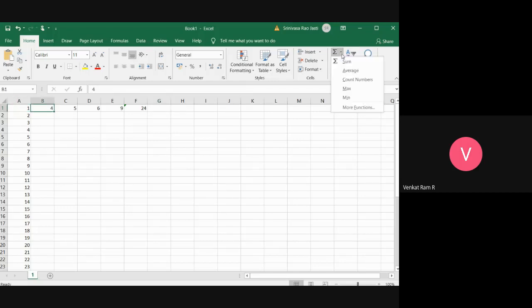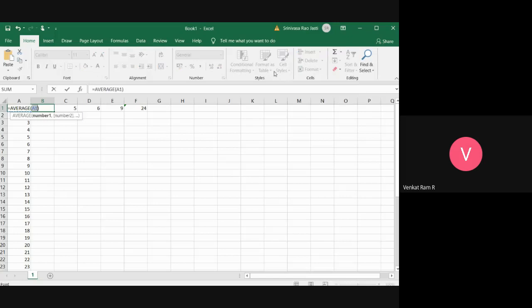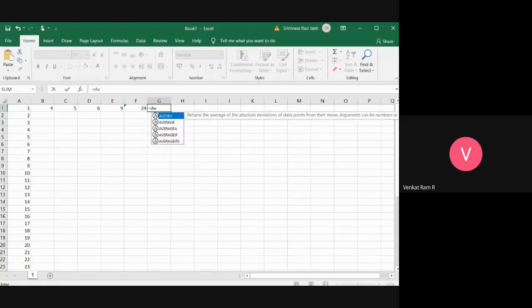So if you want to count or do something, just select where you want the answer. I want the answer here, so I'm doing it. Or else I can directly type it. See here, we have to give equals, then I am finding the average.